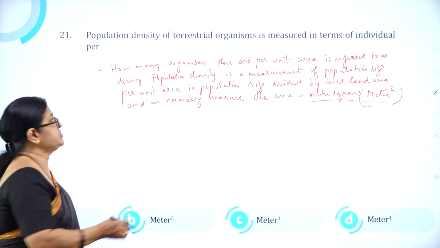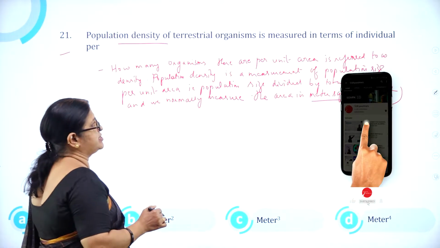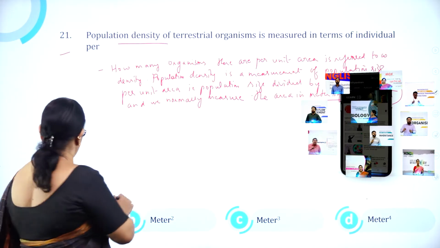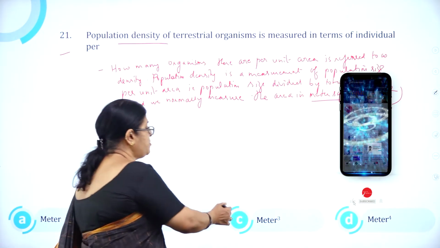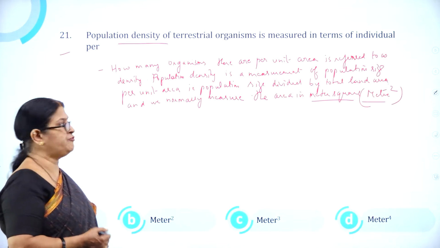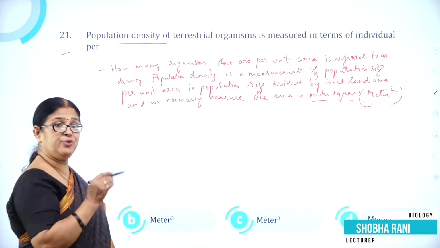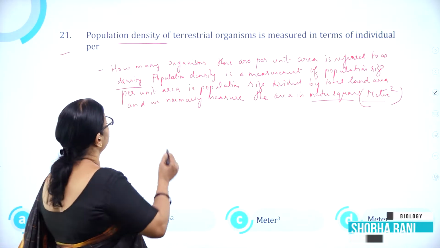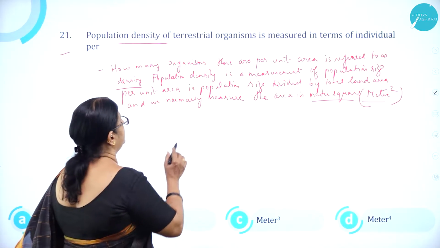Moving on to question number 21. Population density of terrestrial organisms is measured in terms of individual per. Option A meter, option B meter square, option C meter cube, and option D meter to the power 4. How many organisms there are per unit area is referred to as density. So what is density? How many organisms there are per unit area is referred to as density.